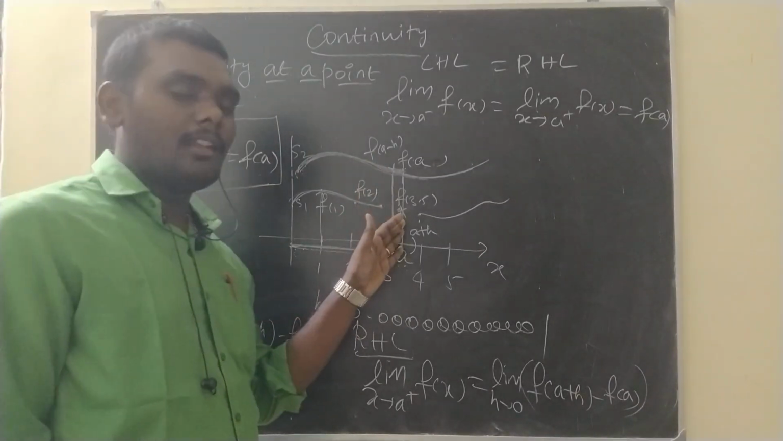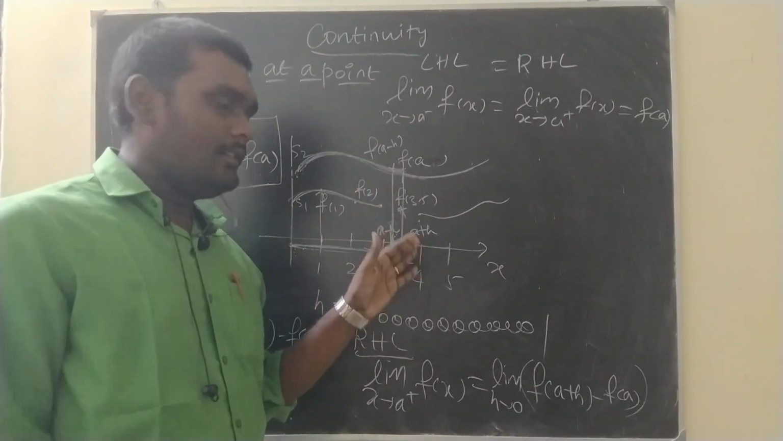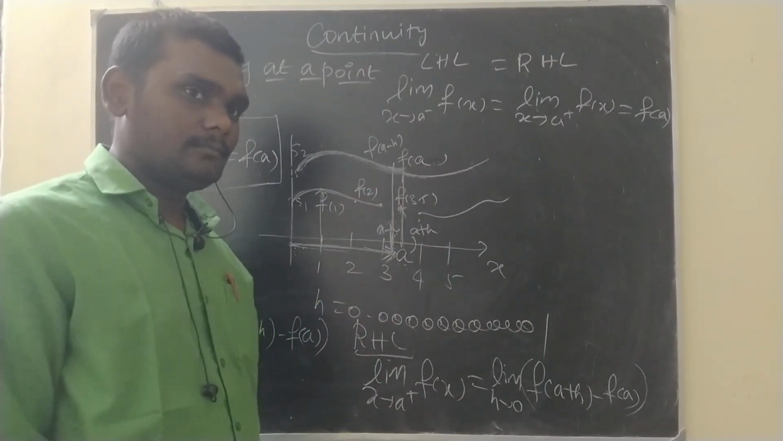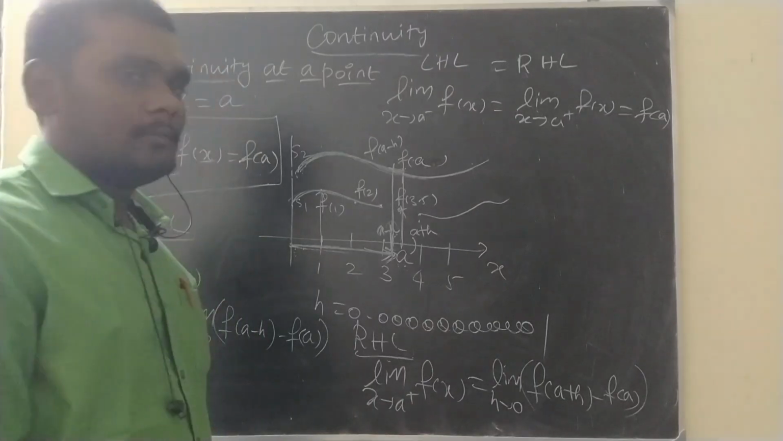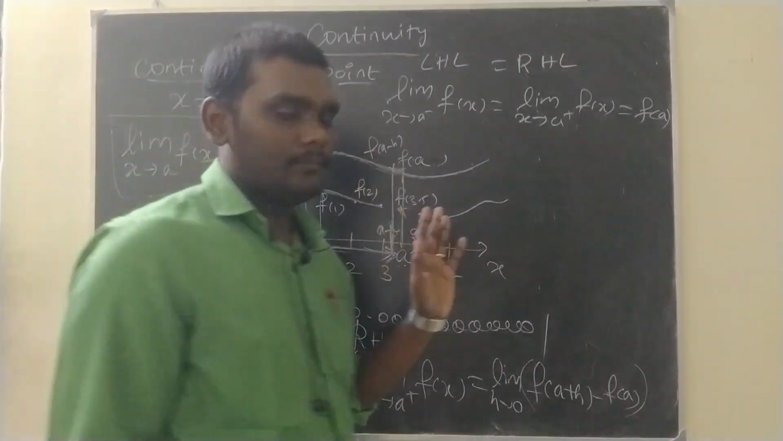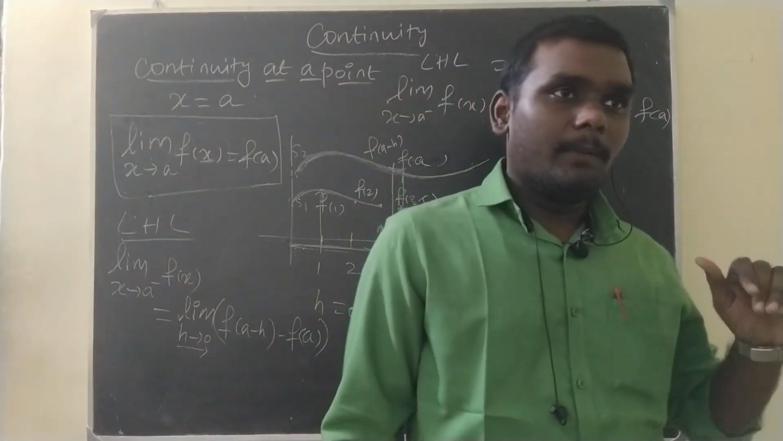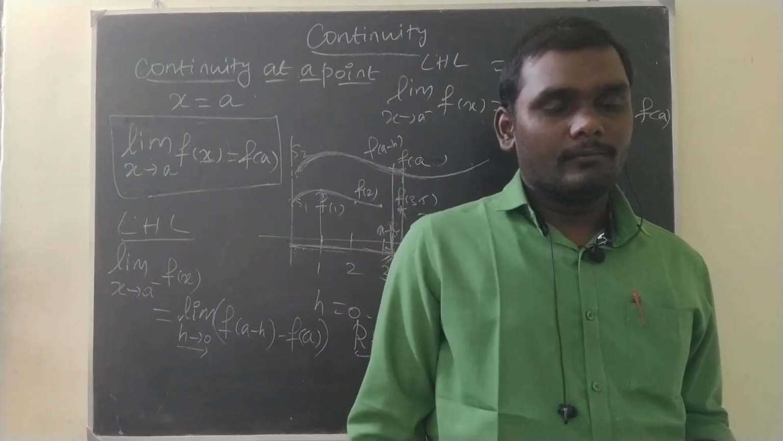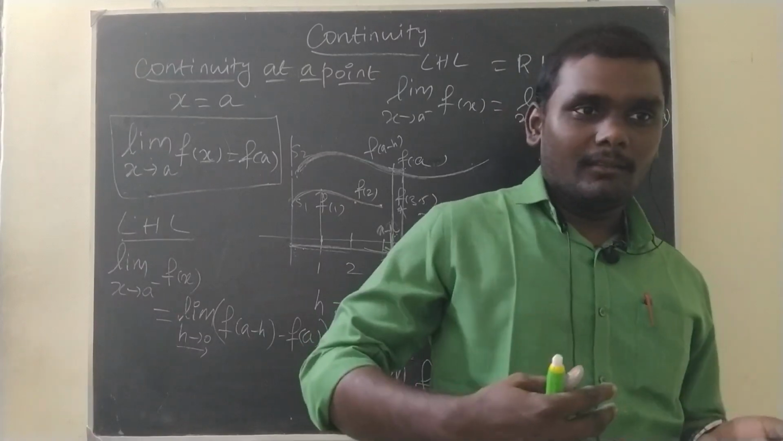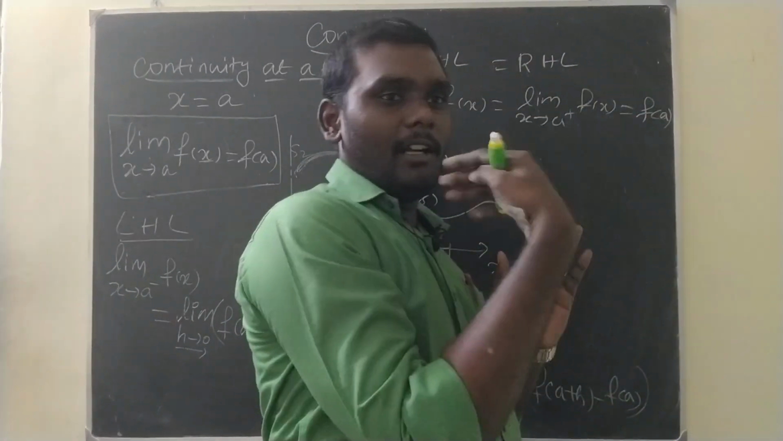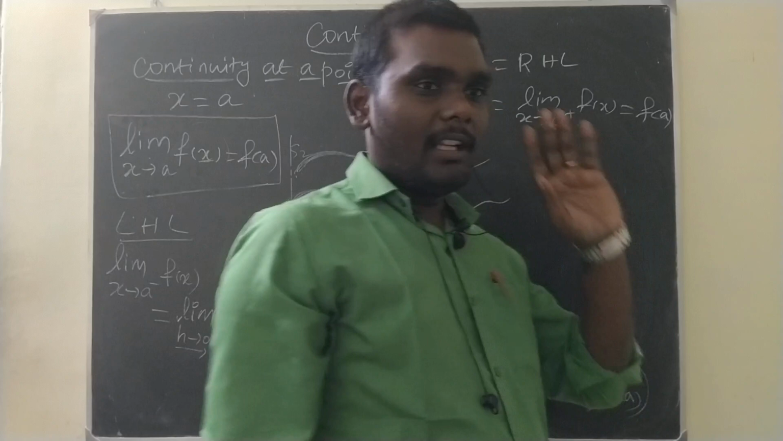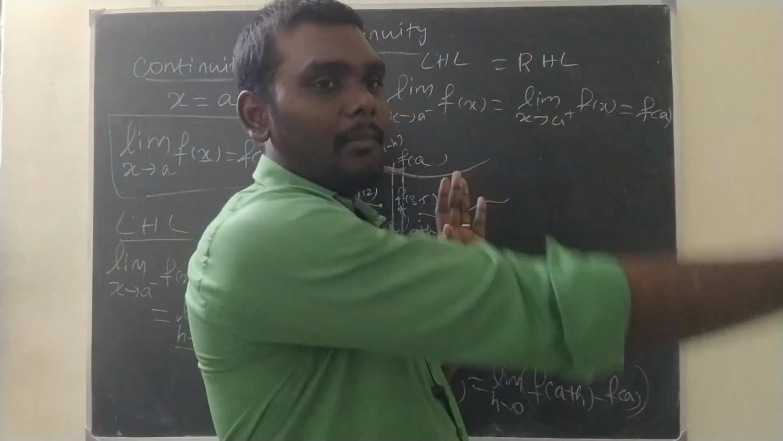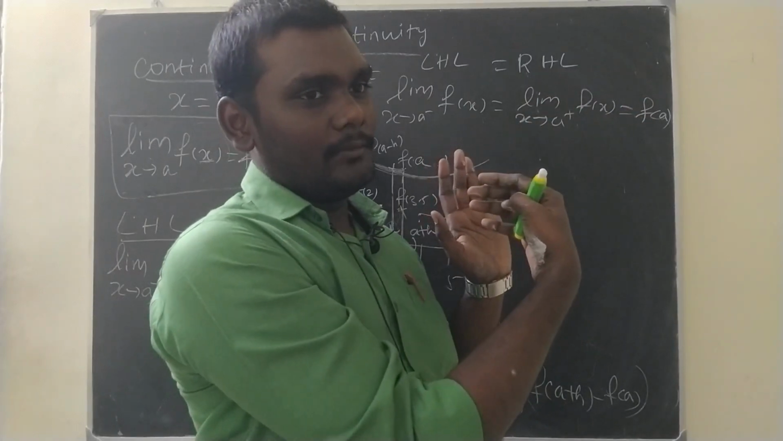For example, I kept that in the middle. It may be in the middle or somewhere in the graph. Okay. That is how this continuity works. So that is the left hand limit. Right hand limit means the same thing, but from the other side of the point. Left hand limit means from the left hand side we are approaching the point. Right hand limit means from the right hand side we are approaching the point.